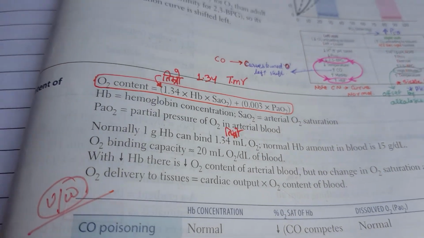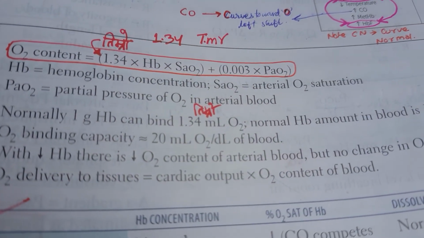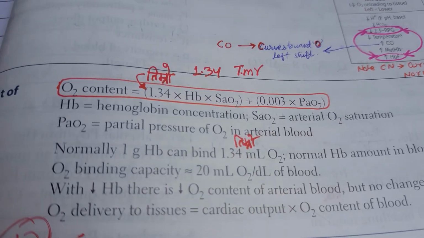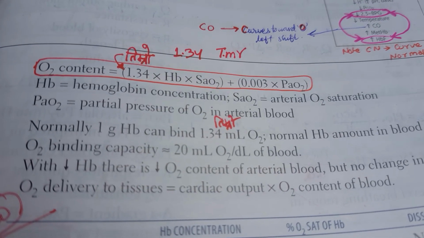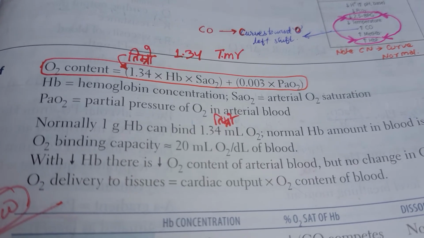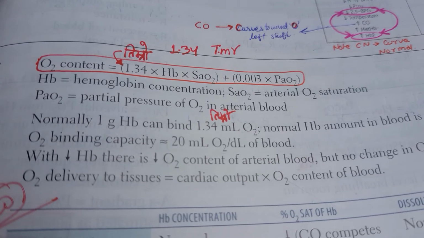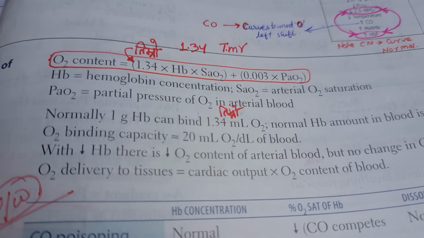Now let us see about the oxygen content. Oxygen content is basically 1.34 times hemoglobin times oxygen saturation, plus 0.03 times PaO2. This is a formula that you need to remember. Hemoglobin concentration is Hb, SaO2 is oxygen saturation, and PaO2 is the partial pressure of oxygen in arterial blood. Small a is for arterial.